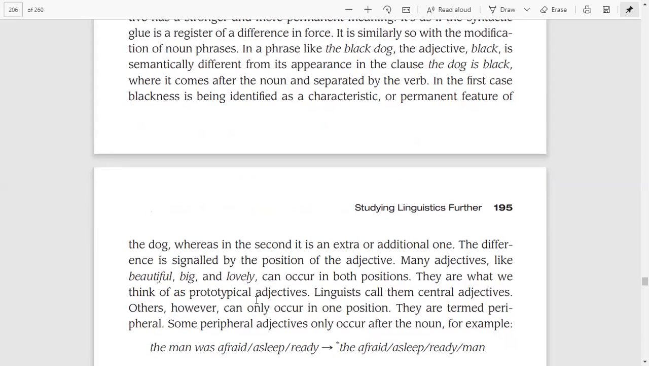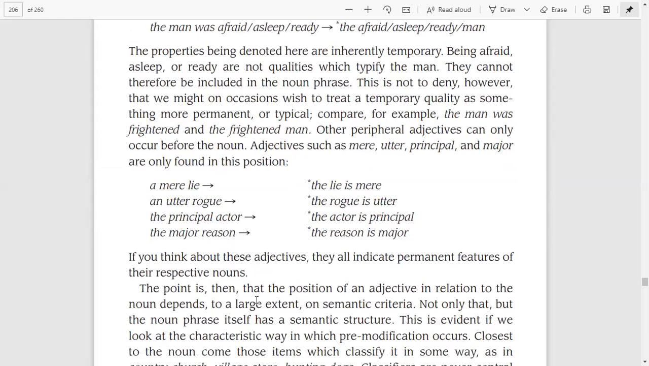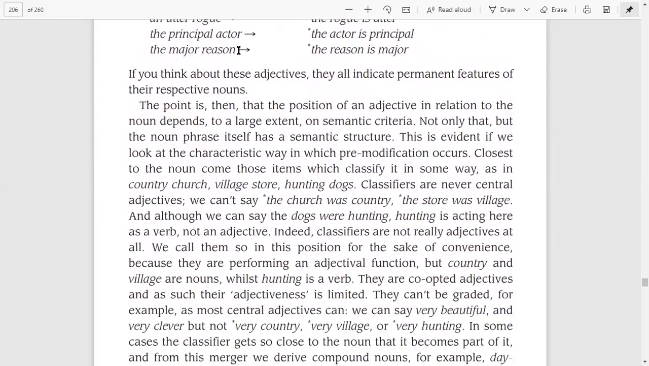We also saw the modification possible in phrases or clauses, that is pre or post modification. Those words, those adjectives, are also known as peripheral adjectives, because they can be used in one position, either before or after the noun, right? Whereas there were some words which can be used in both positions. Those adjectives were known as central adjectives.